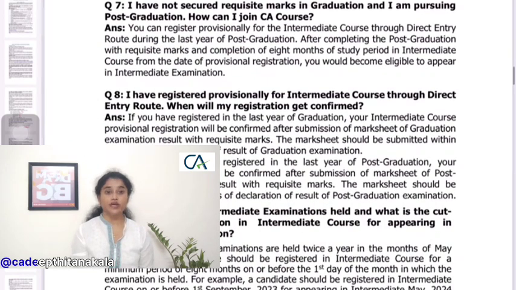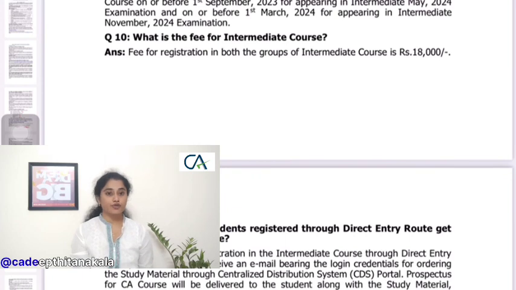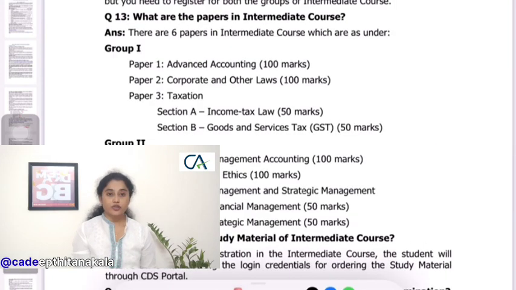Even if you want to attempt only a single group, it is not possible for you to register for a single group. You have to register for both groups. And coming to papers in the intermediate course, it is divided into 2 groups, and we have 6 papers, 3 papers in group 1 and 3 papers in group 2. And if you could see, in group 1 we have advanced accounting, which is for 100 marks, and paper 2 is corporate and other laws, this is also for 100 marks.